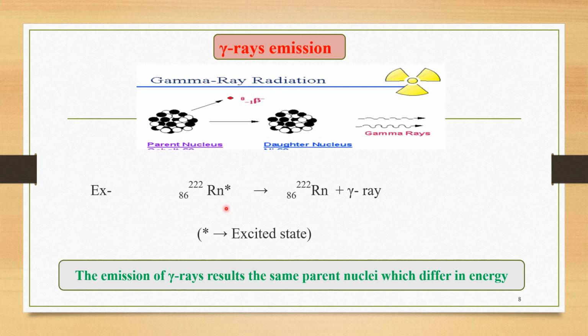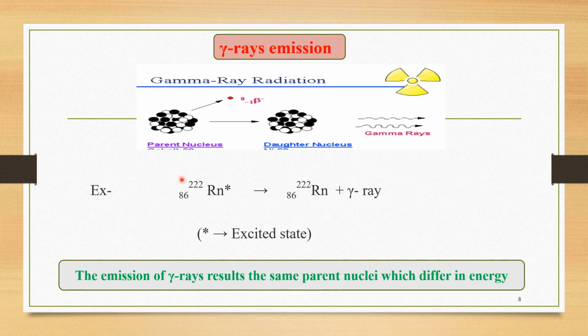So it wants to become stable by emitting the excess energy in the form of gamma rays. When it emits this excess energy as gamma rays, it gets converted into the ground state with the same mass number 222 and atomic number 86, along with the emission of the gamma ray.